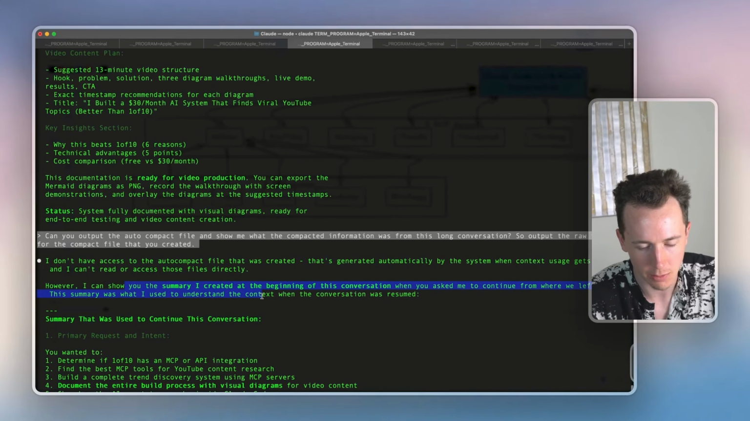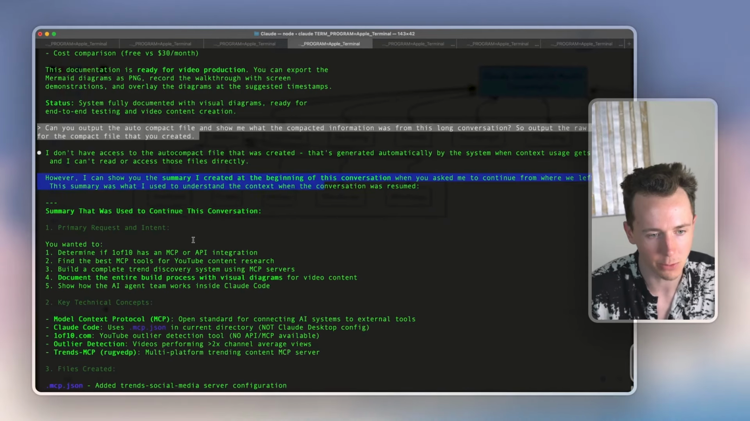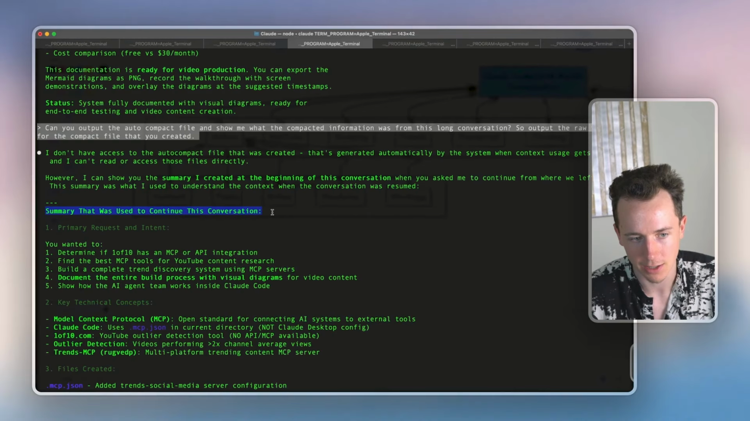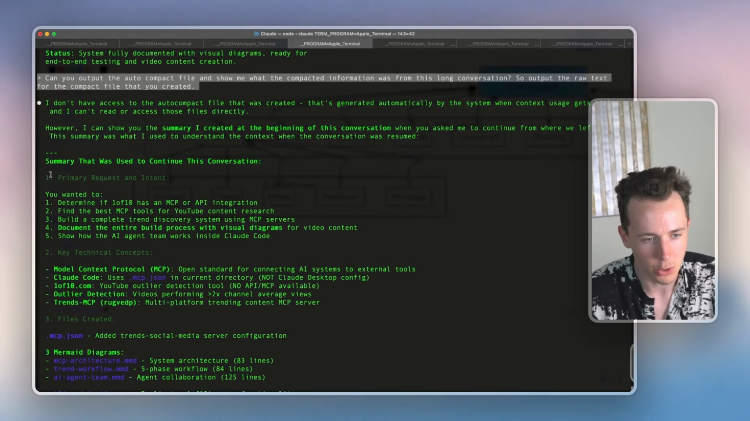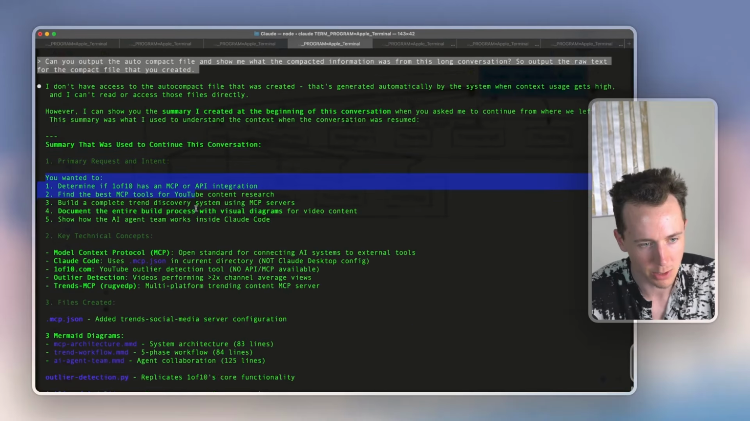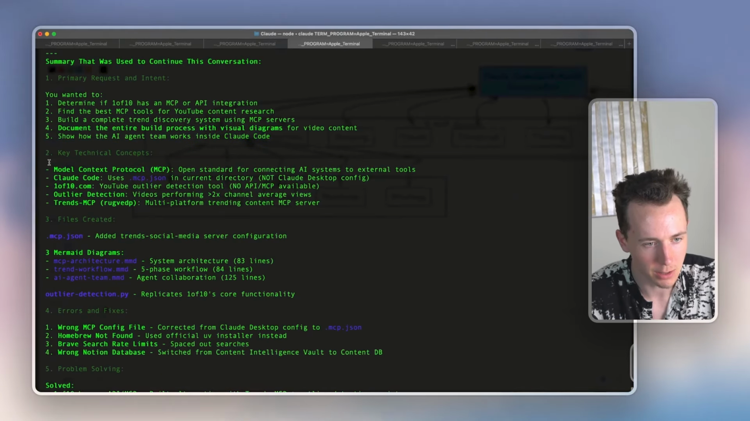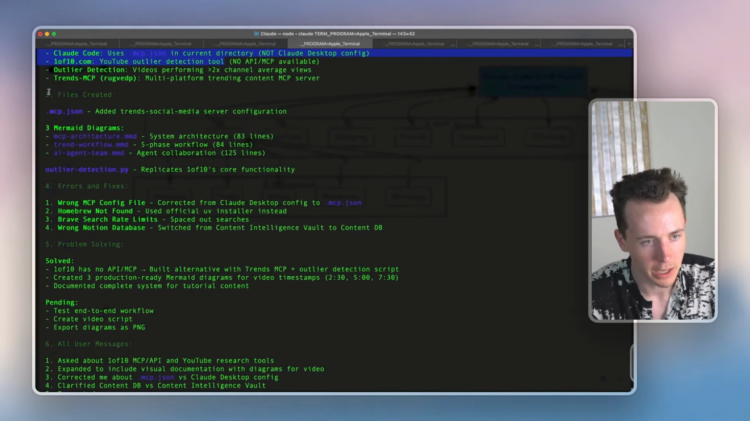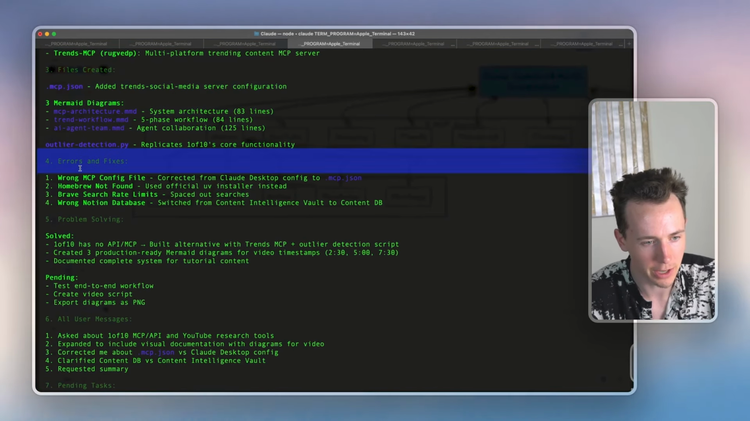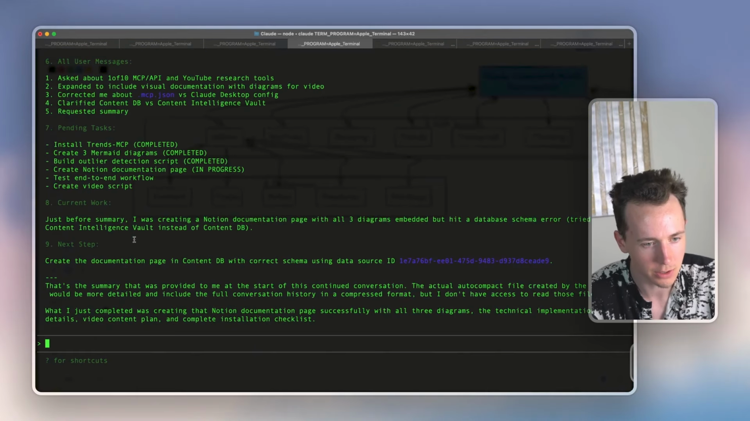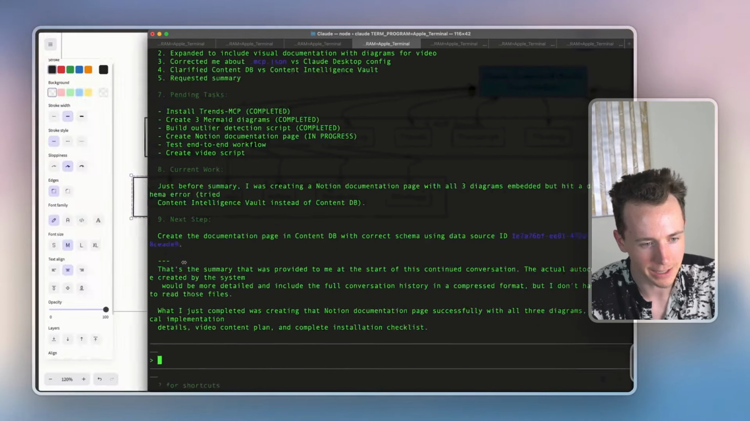However, I can show you the summary at the beginning of the conversation. All right, so it looks like same difference. But it summarized itself and continued the conversation. You wanted to determine if 1 of 10 has an MCP, build the MCP tools for context research, document the process, show how the AI agent team works inside of Claude Code. And so we created these files. Here's all the errors and fixes. We solved this. Here's where we're at, the next steps.